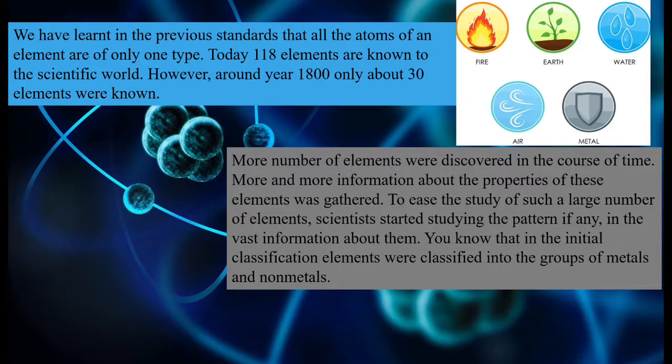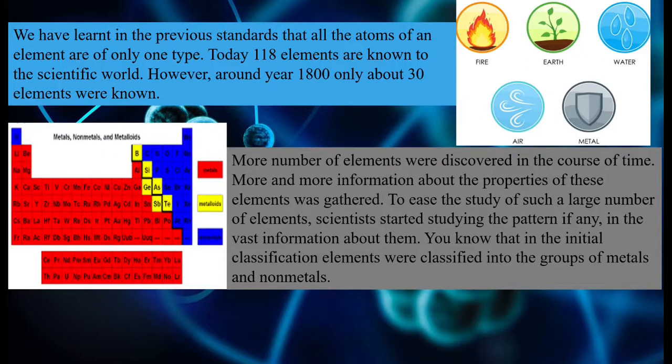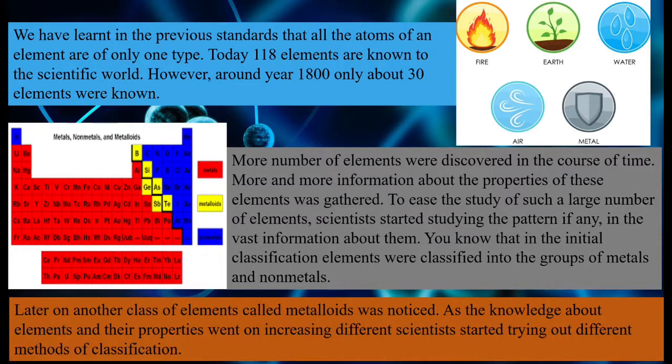You know that in the initial classification, elements were classified into the groups of metals and non-metals only. Okay, so in your 8th standard, you learned that elements that possess metallic properties are called metals, and those that possess non-metallic properties are non-metals. Initially they started classifying like that. But later, they had another class of elements called metalloids, which possess both properties. Okay, so as the knowledge about elements and their properties went on increasing, different scientists started trying out different methods of classification. So I hope this much is clear.